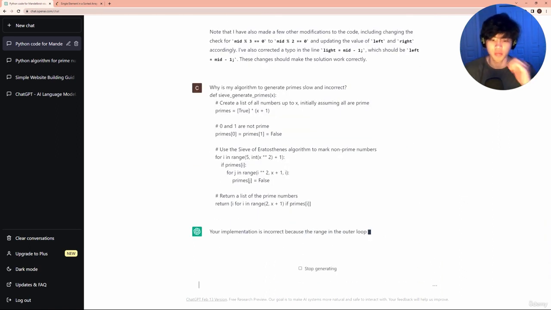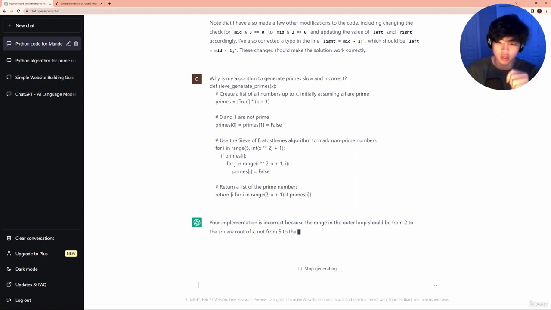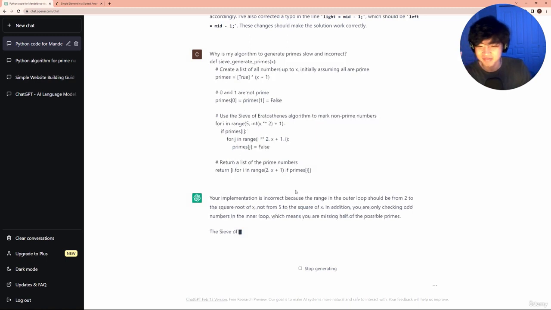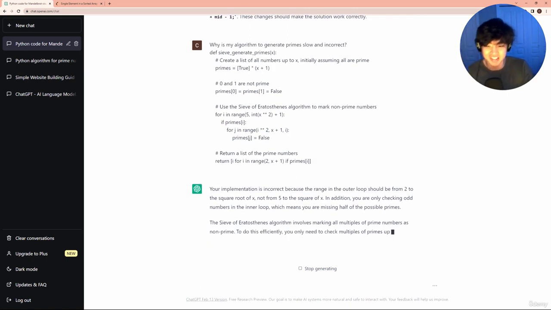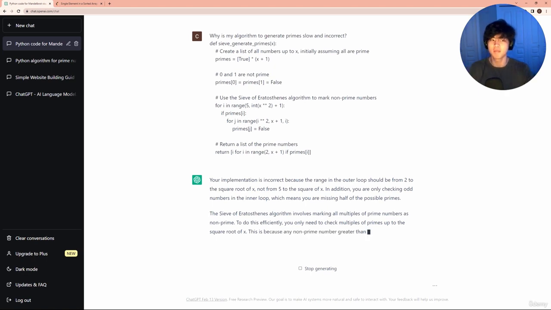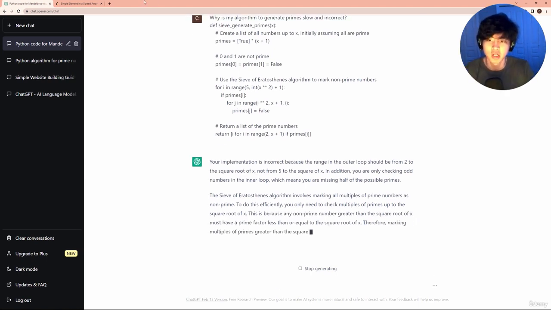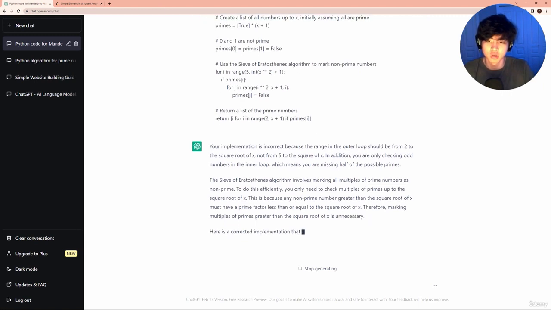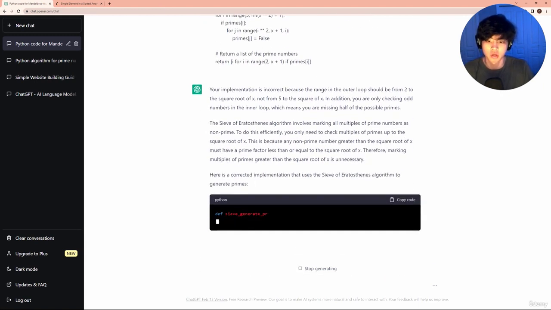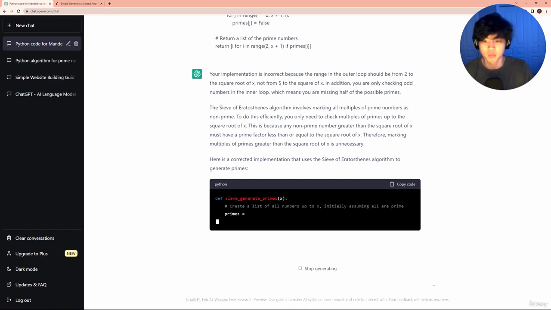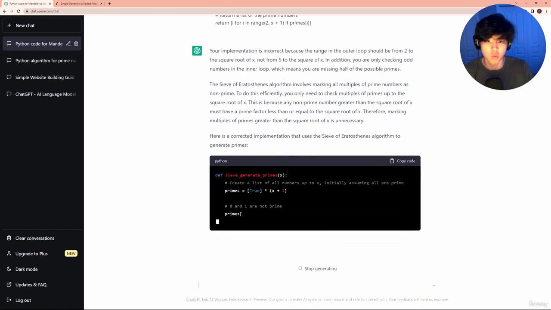It's incorrect because the range in the outer loop should be 2 to the square root of x, not 5 to the square of x. Dang. This ChatGPT thing is really something else. If you're implementing some well-known algorithm and you don't know what's wrong and you're getting incorrect output, this thing is insane. It can really pick out the flaws with your algorithm and give you the corrections that you need quite simply. And it even explains why, right?